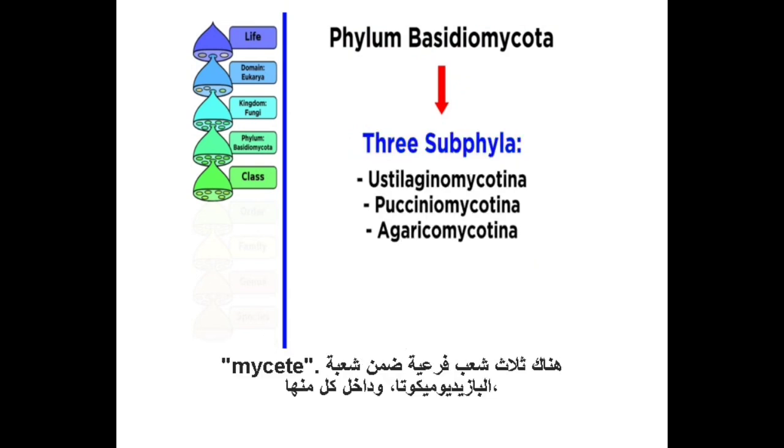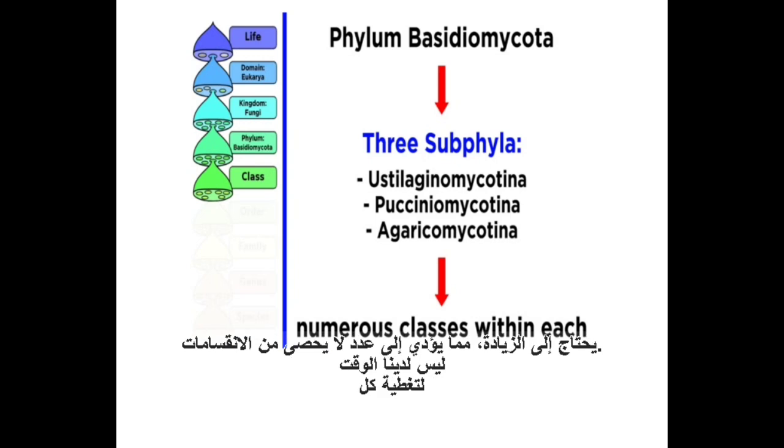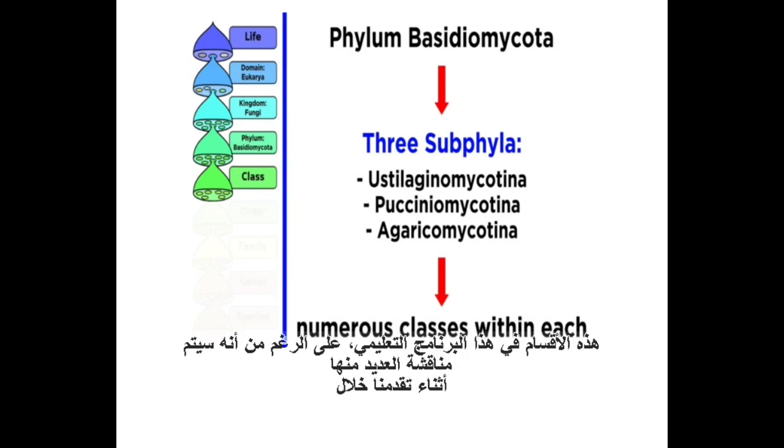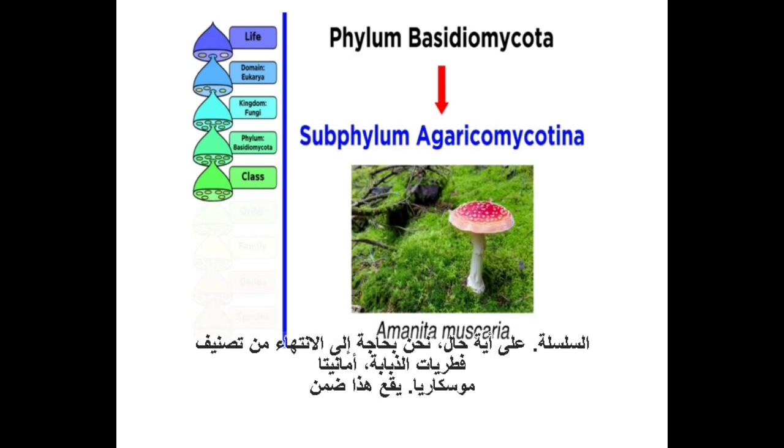There are 3 subphyla within the phylum Basidiomycota, and within each of these there are numerous classes. As we go down each taxon, the amount of specificity to classify needs to increase, which leads to innumerable divisions. We do not have time to cover each of these divisions in this tutorial, though many of them will be discussed as we move through the series. Regardless, we need to finish classifying our fly agaric, Amanita muscaria.